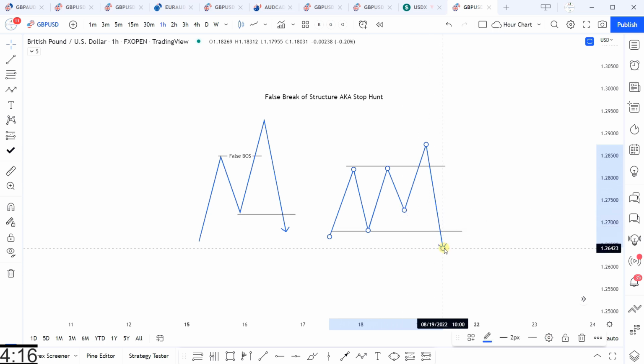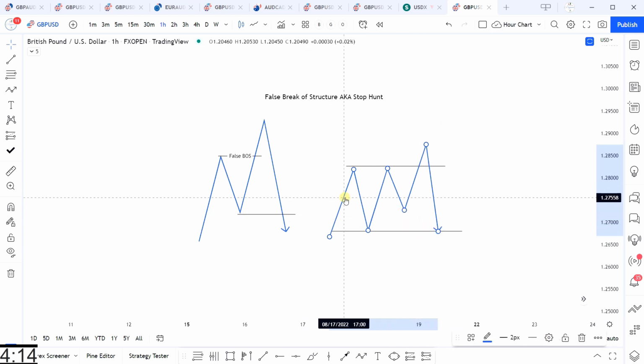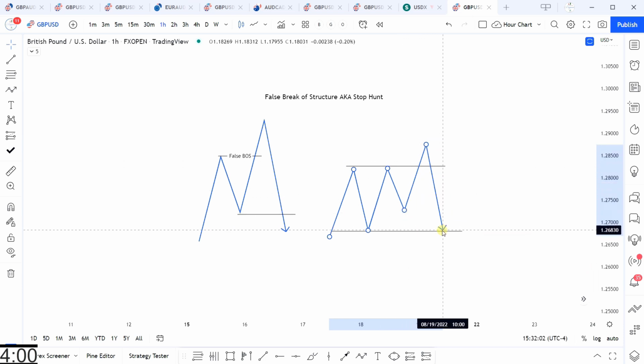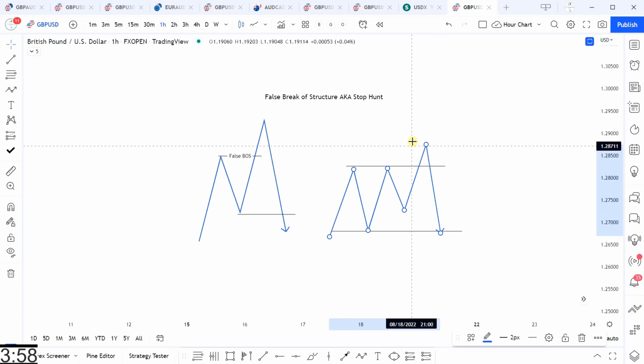Now sometimes this low may be that high because oftentimes within a range, price will start to form structure, start to make a low, then all of a sudden it makes a higher low, and then it breaks out, and you think the price is going to break out, but then price comes back and takes this low, proving that this is actually a fake out.